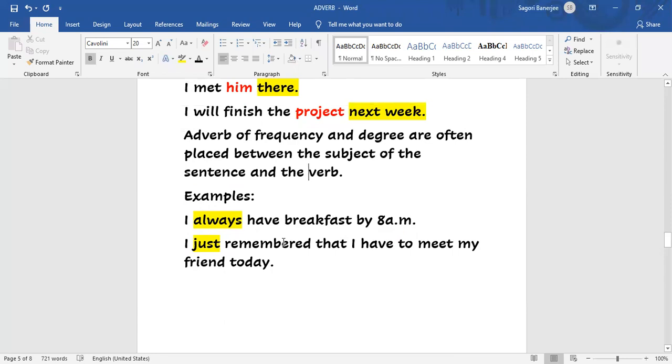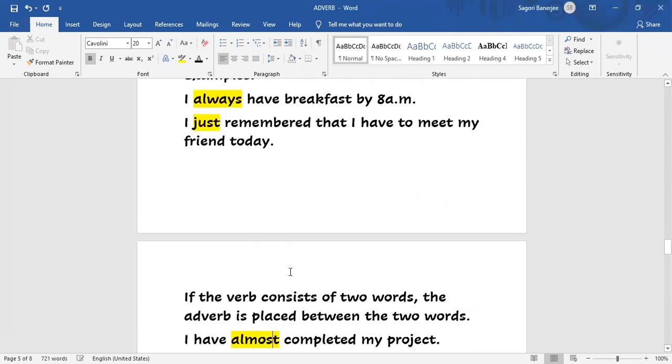Second one also, you see, this is the subject, remember, then the verb. So just has come, this adverb has come in between the subject and the verb.